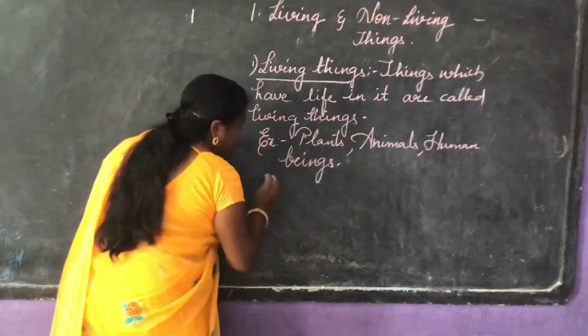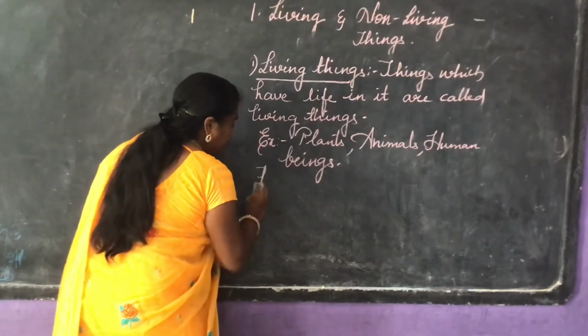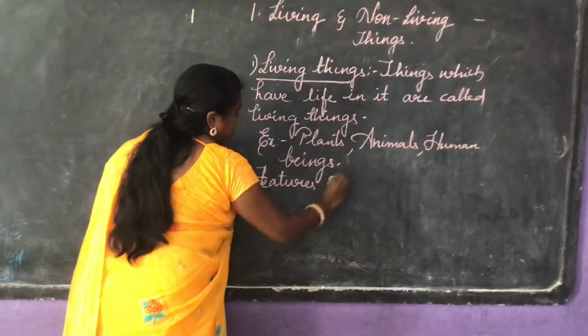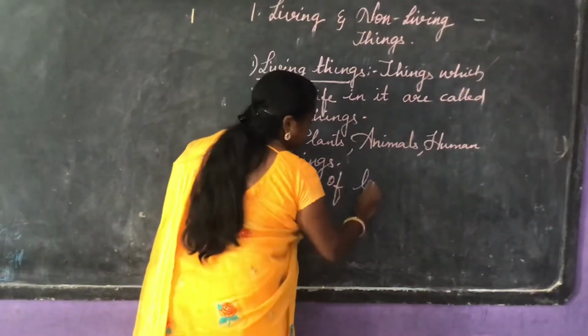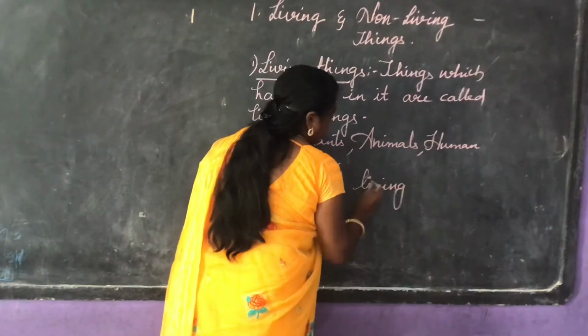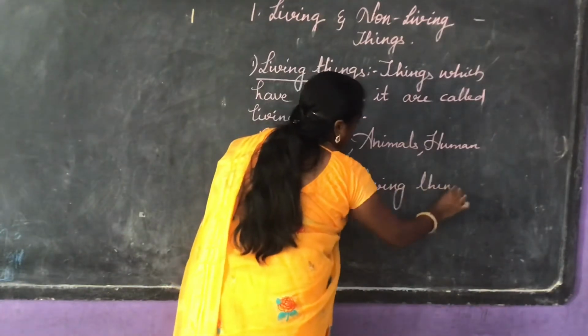Okay, now we are going to learn about features of living things, or else characteristics of living things.